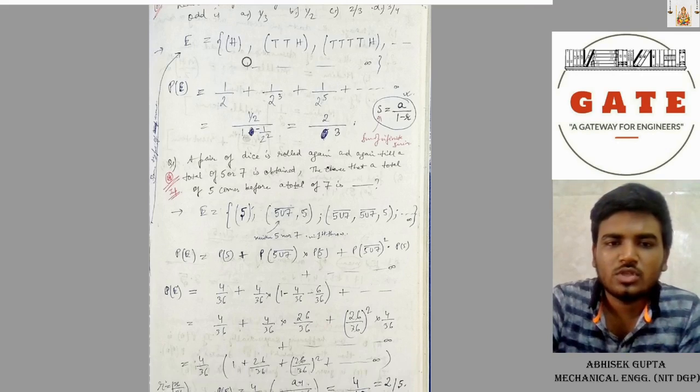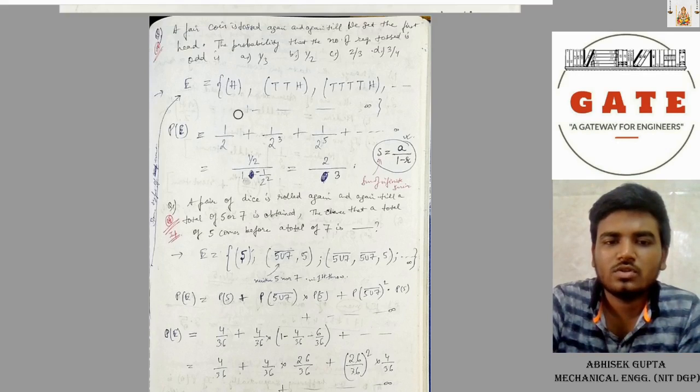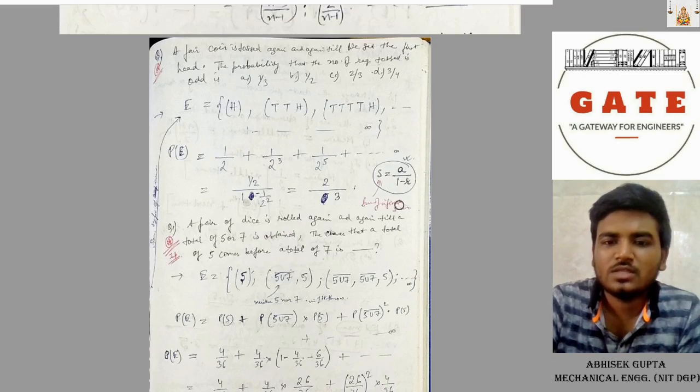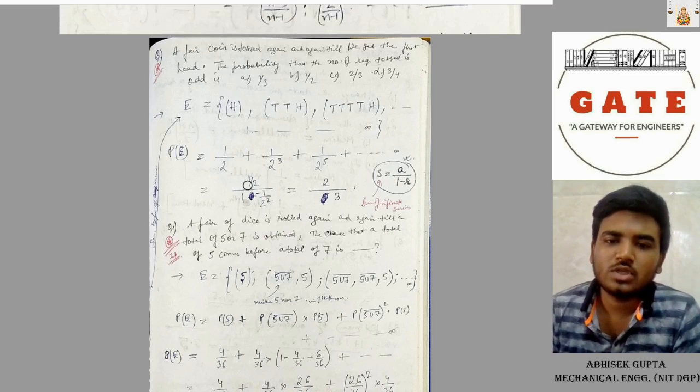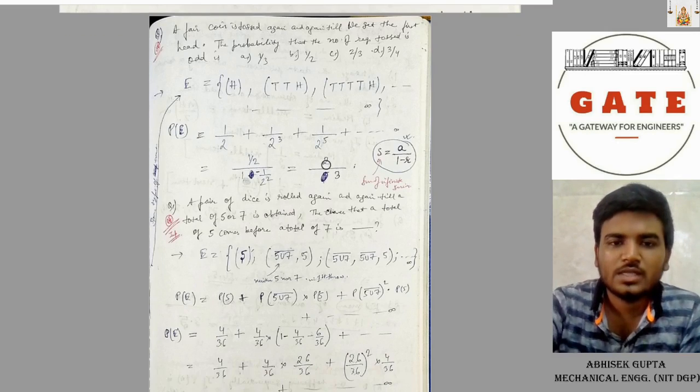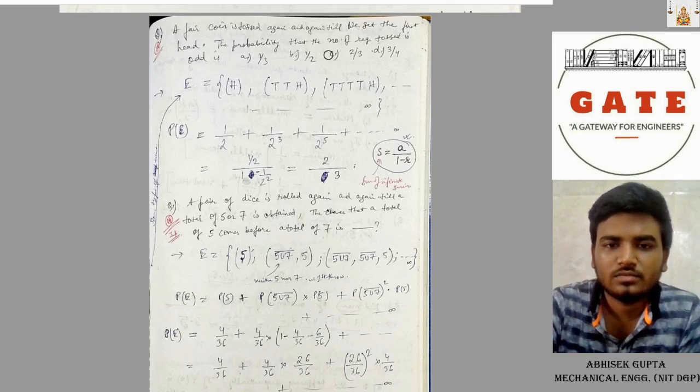So the probability of the first throw is 1/2, then (1/2)³ plus (1/2)⁵. Like this you will go, and since r is less than 1, the total sum is a/(1 − r). So you get the answer as 2/3.